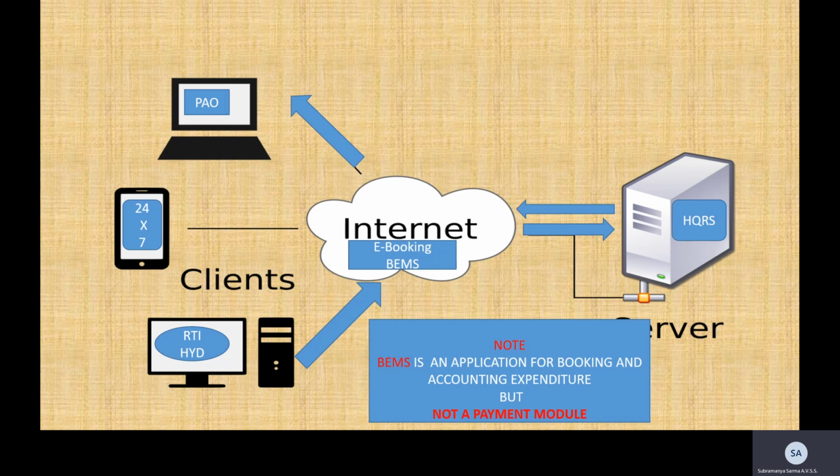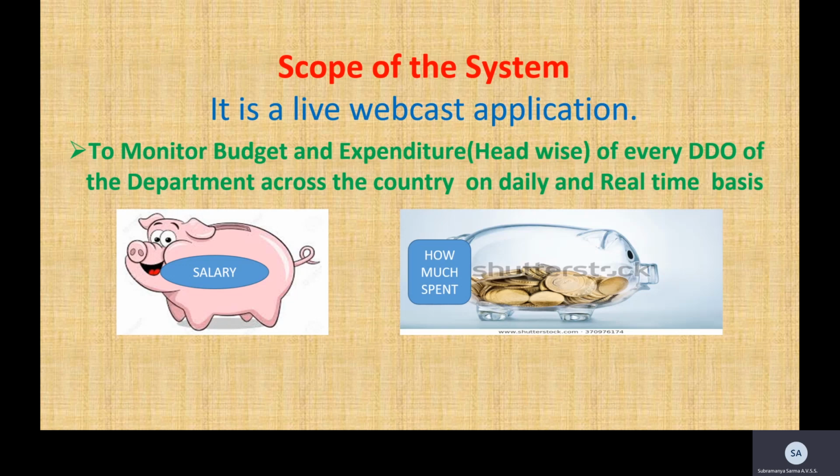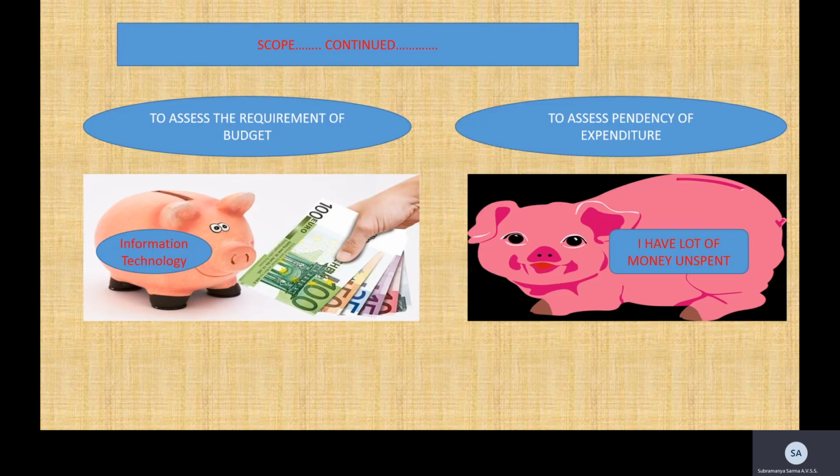Coming to the scope of the system. As we already discussed, it's a live webcast application. So the scope would be to monitor budget and expenditure headwise of every DDO, the department across the country on a daily and real-time basis. Now you can see here the salary head, how much has been spent. At the click of a button, you can make this out. All can watch: the DDO, the PAO, even the headquarters office, on a real-time basis. Coming to streamline the release of budget under each head of account to each DDO.